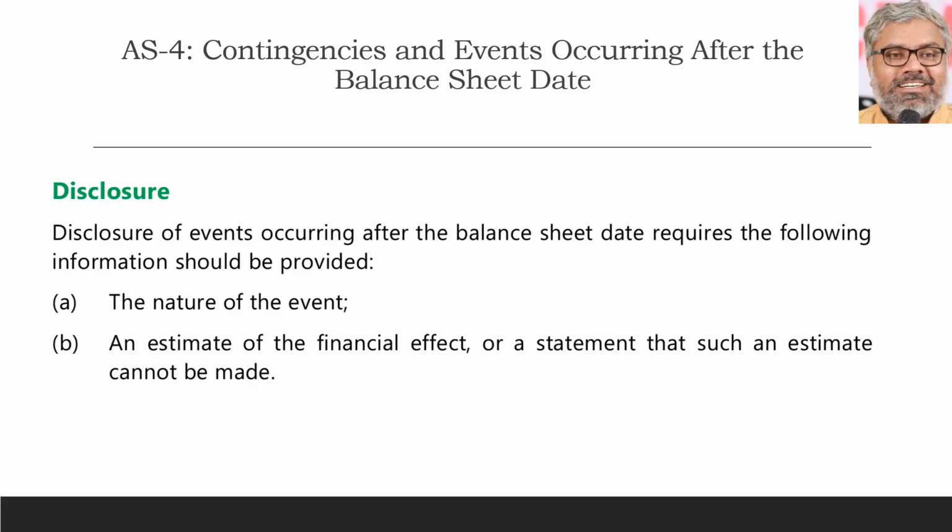What is the financial effect of that event also has to be disclosed in the financial statements, if it is an adjusting event. In the director's report, or whoever is approving the financial statements, that person's report, if it is a non-adjusting event, but disclosure is compulsory. That is one of the requirements of accounting standard 4.